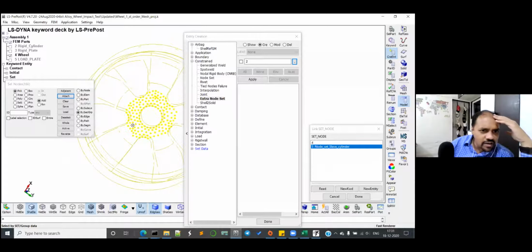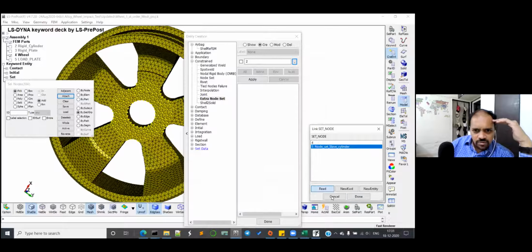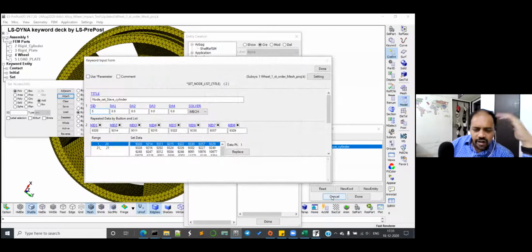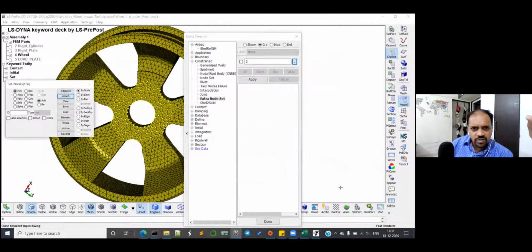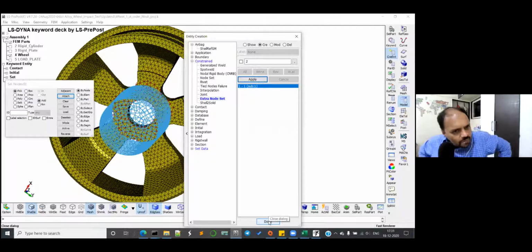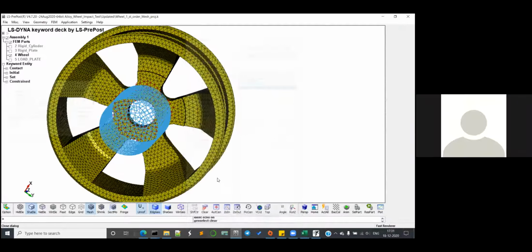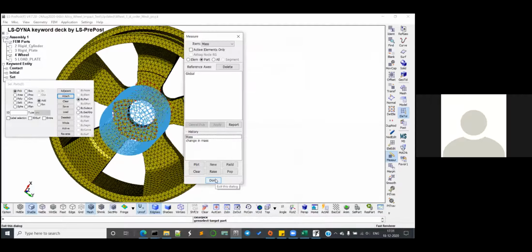So click on read. Not read, I'm sorry. Just click on done and click on done here. Double click you have made. Click on done, and then click on apply. Yep. So now you can see the extra node has happened. Okay. Now try running it.